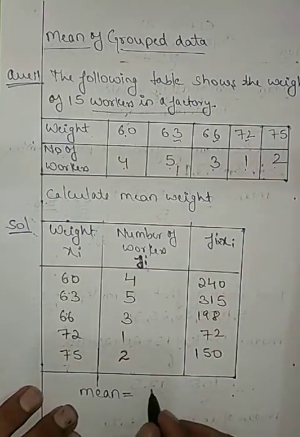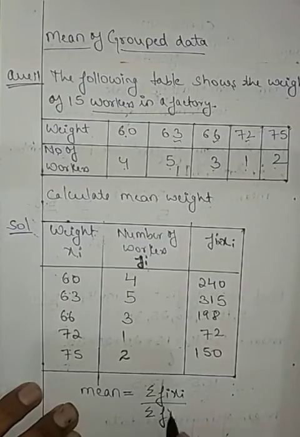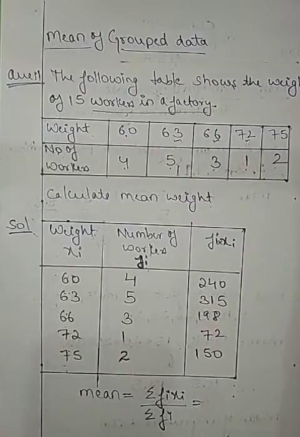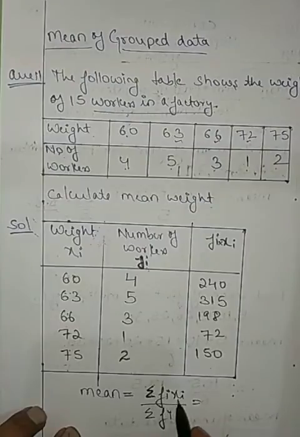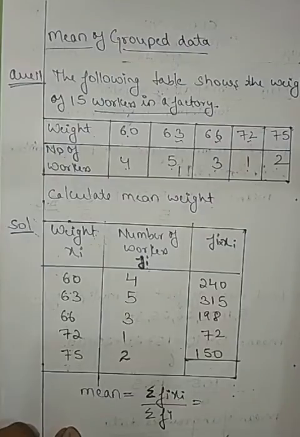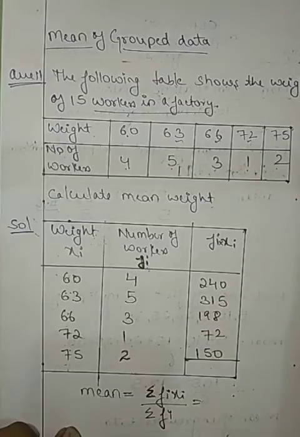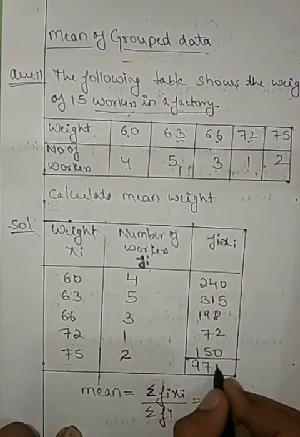So in this way mean is given by summation Fi Xi upon summation Fi. What does this summation mean? Summation means the sum of all these. Sum of all Fi Xi means you have to total them. Add them, what will you get? After adding you will get 975.